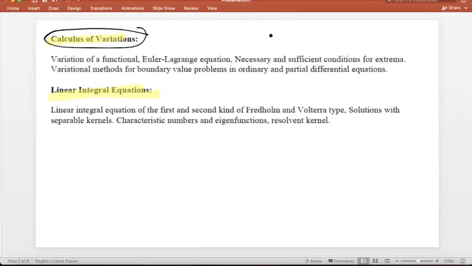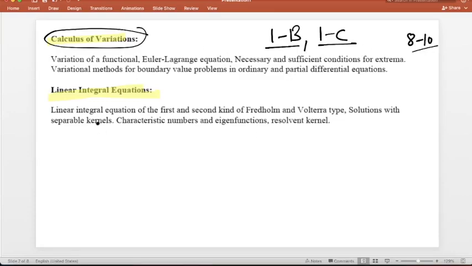Calculus of variation, you will get one question in part B and one question in part C from this topic, right? So about, you can say, 8 to 10 marks question you will get. Sometimes they may also increase the number of problems, but minimum you will get.